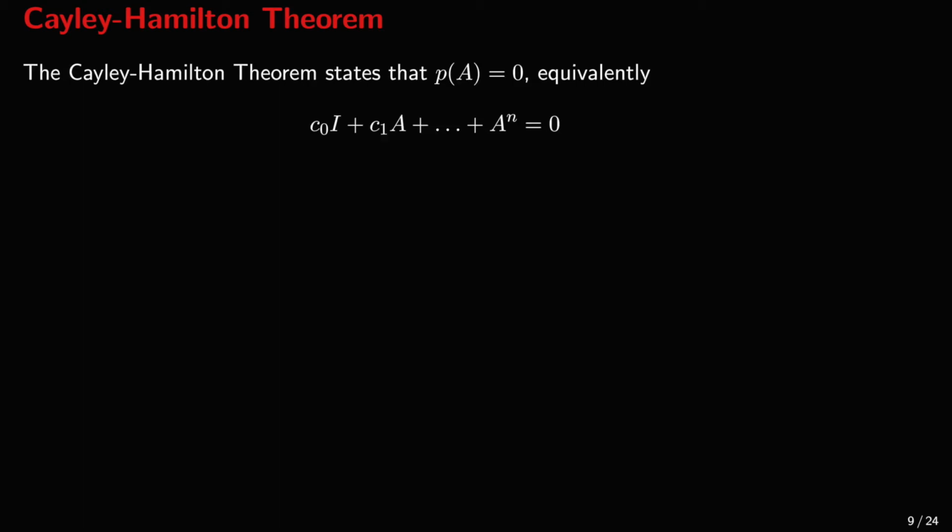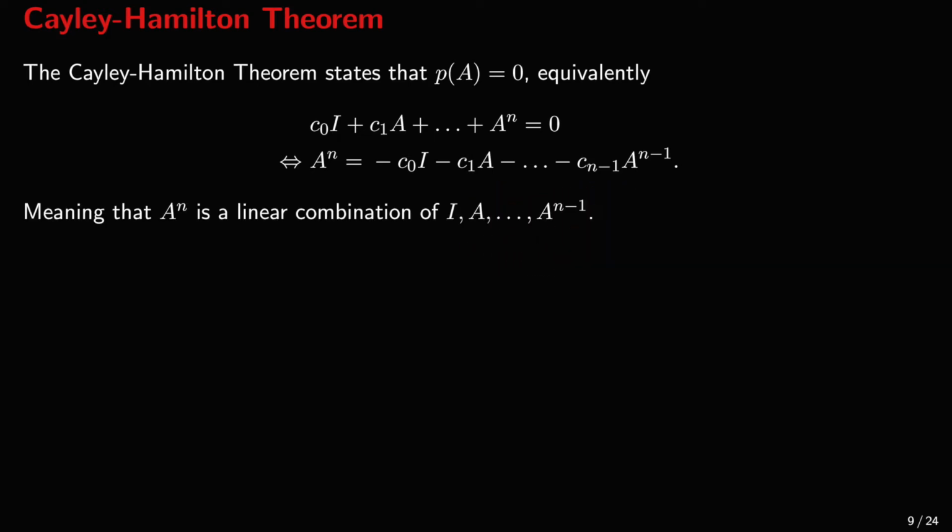In other words, c0 I plus c1 A and so on and so forth plus A to the power n is equal to 0. We can now solve this equation for A to the power n, and we'll see that A to the power n is a linear combination of the matrices I, A, and so on up to A to the power n minus 1.